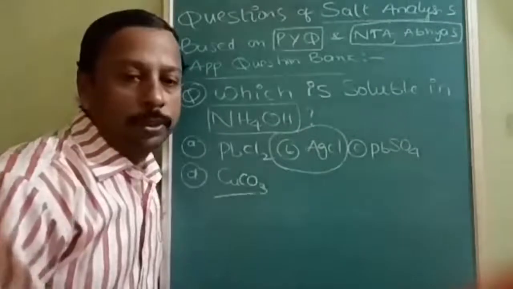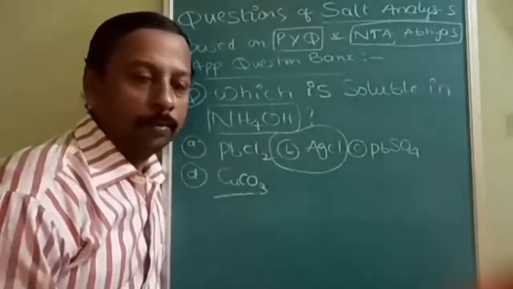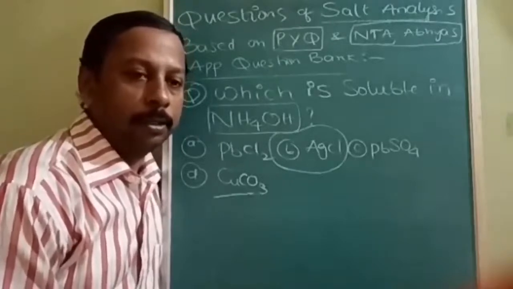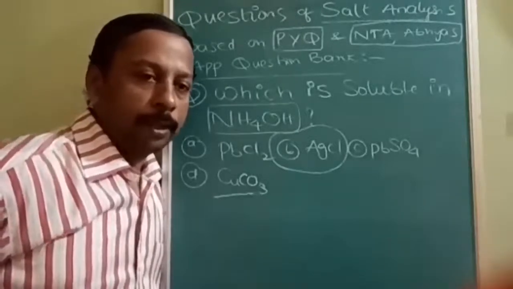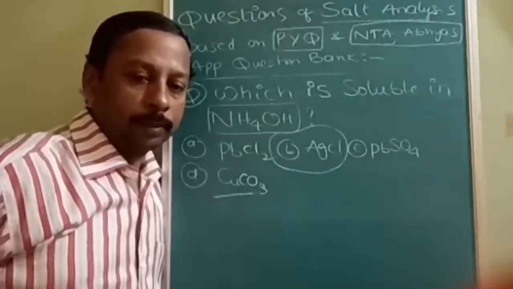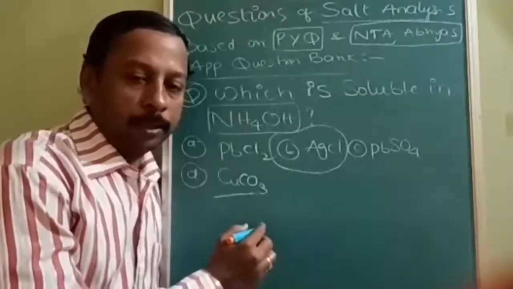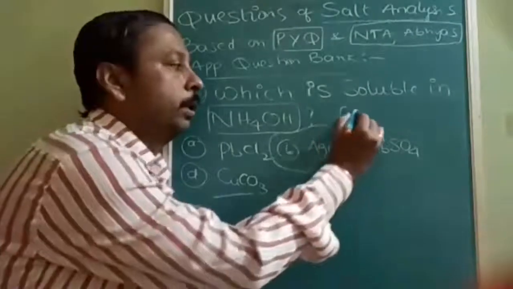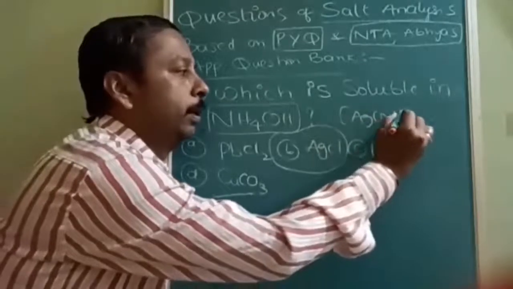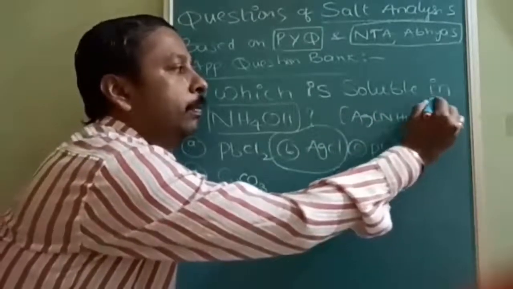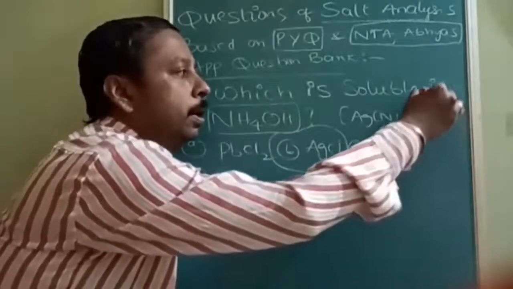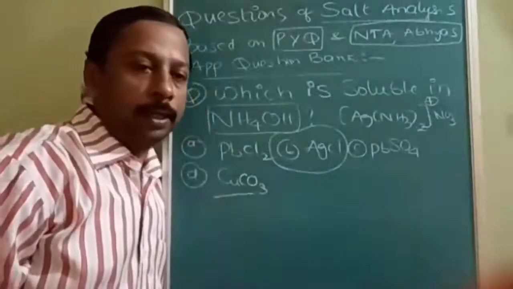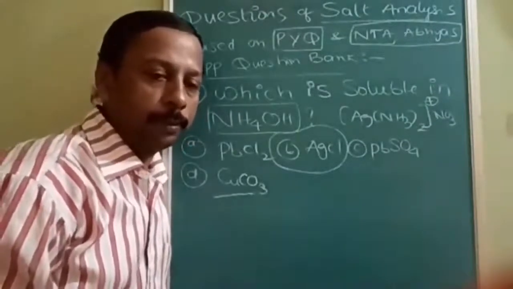This is even used in organic also for detection of aldehyde, ammonical silver nitrate. Okay, silver mirror test will be done in the aldehyde. That is because of the maximum solubility. AgCl is maximum soluble because of [Ag(NH3)2]+, ammonical silver nitrate. Okay, it will be forming like this. Ammonical silver nitrate. This will be positive, and after that this is the formula of the ammonical silver nitrate, which is used for detection of aldehyde.